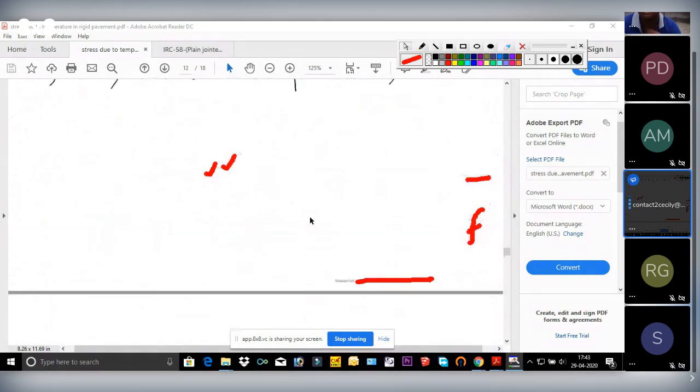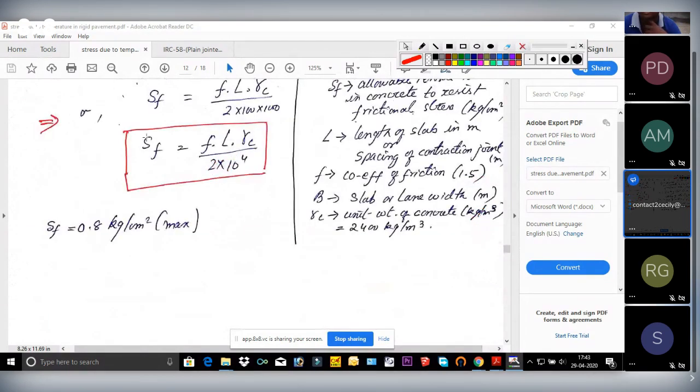Please write down the formula. And they're asking you to derive the tensile stress due to contraction. They didn't say that this is the frictional stress. They just said calculate the tensile stress developed due to contraction. That means this is your SF only.